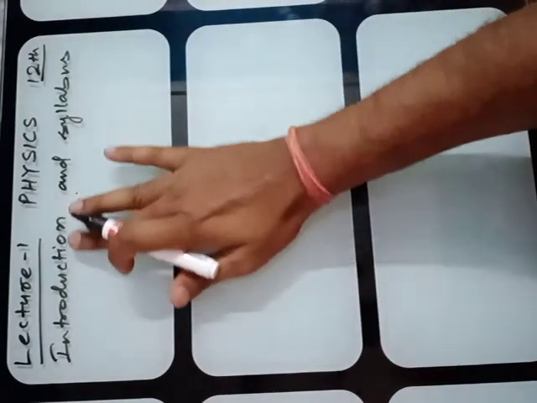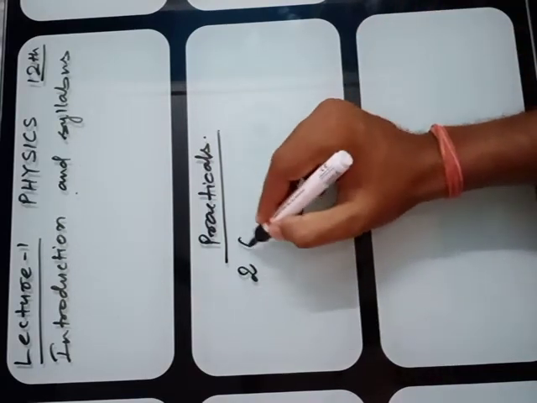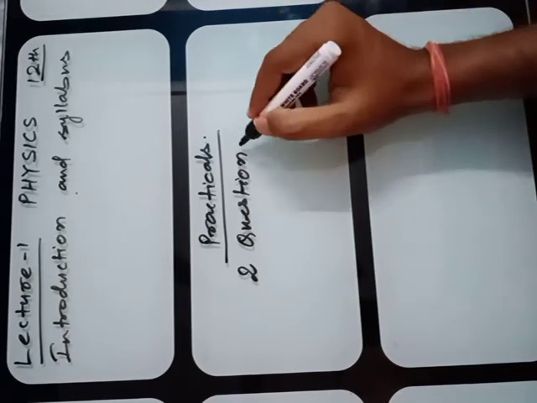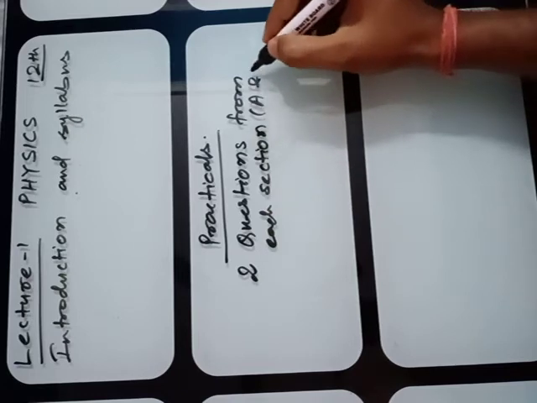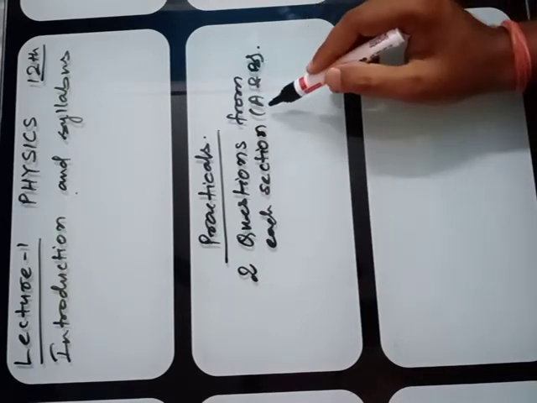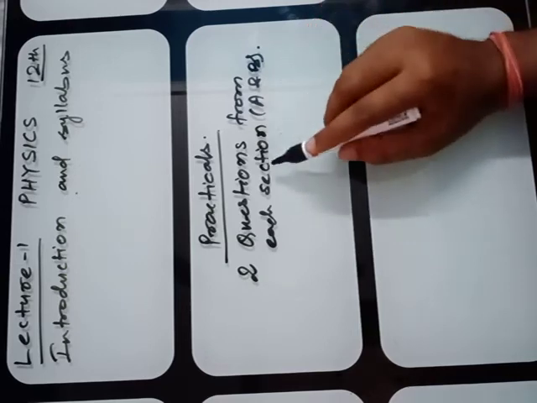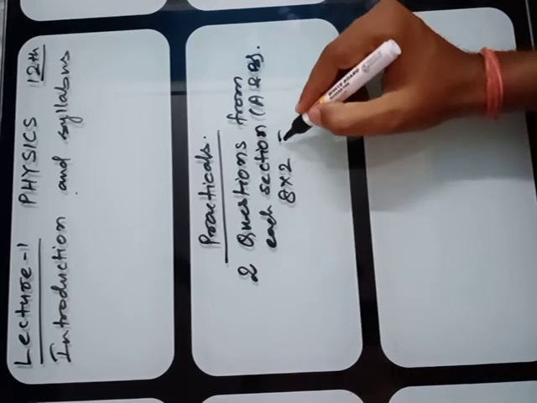In the practical portion, two questions will be asked in the examination, one from each section, A and B. From section A there will be 6 to 7 questions, and the same from section B. You have to attempt one question from A and one from B. Each question is of 8 marks, that is 8 into 2, which is 16 marks.